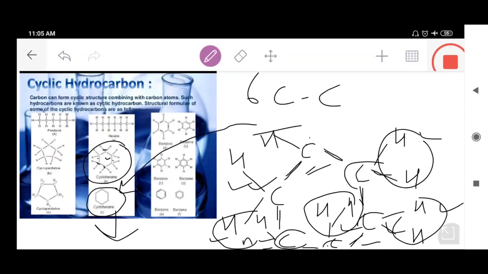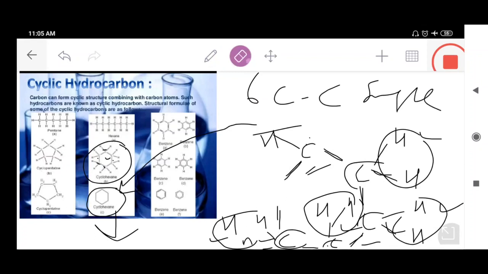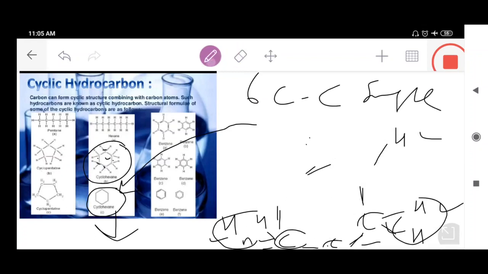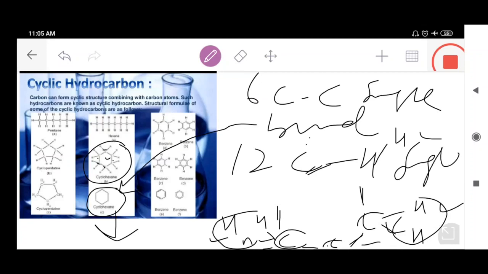So the cyclohexane molecule contains 6 carbon single bonds and 12 carbon hydrogen single bonds. Mark my words, students.